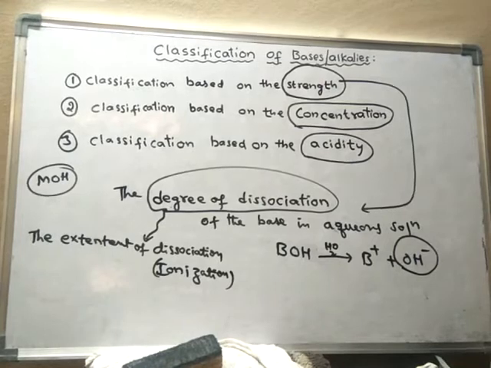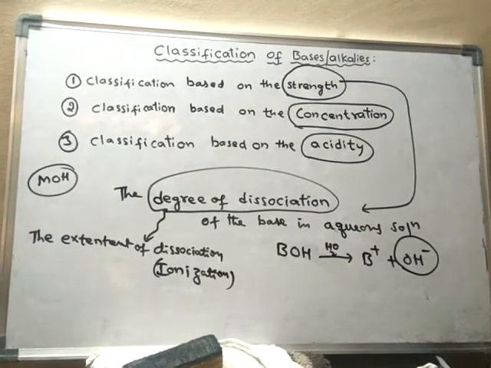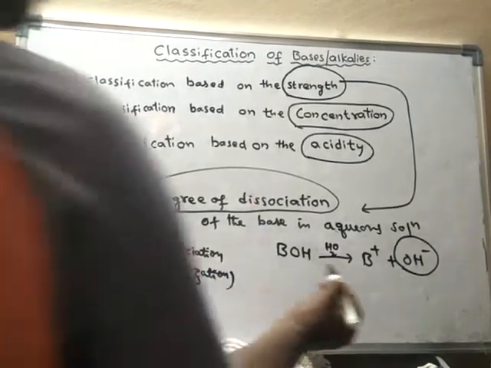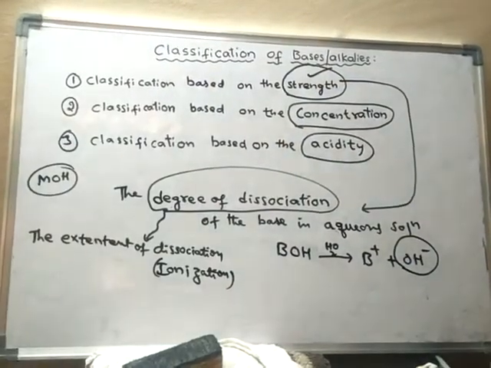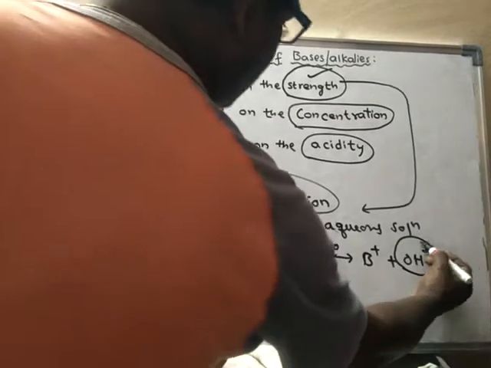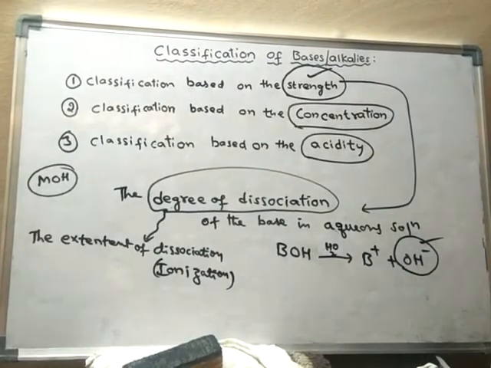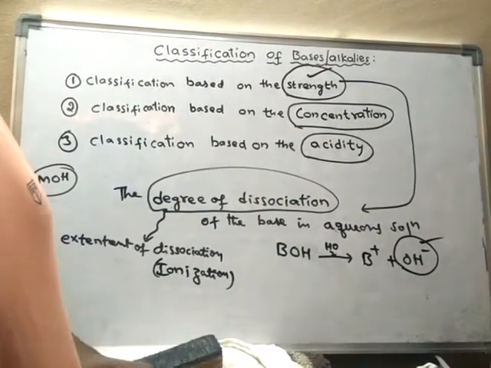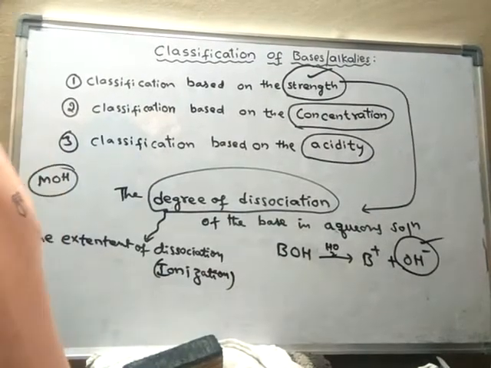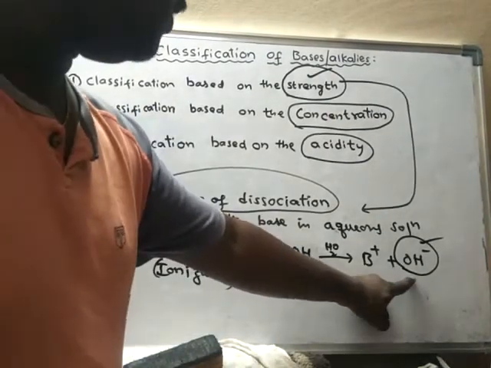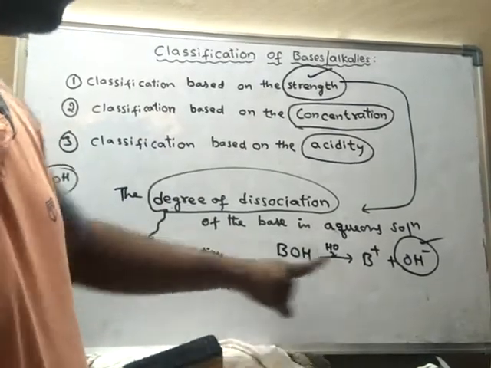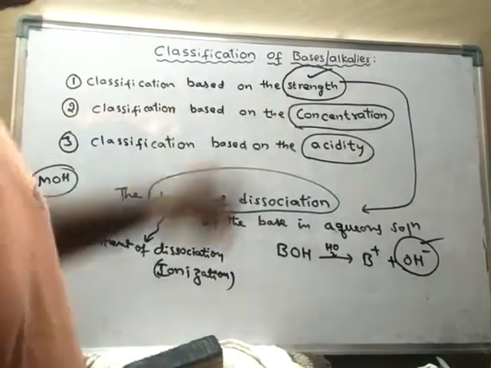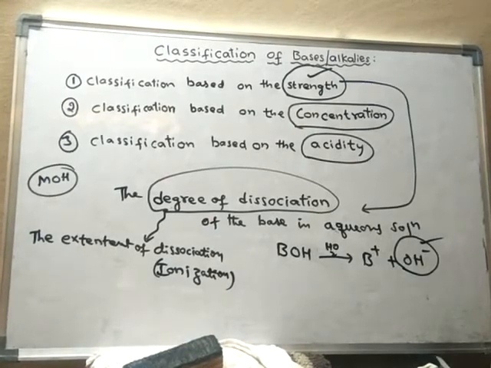So here the strength of the base is decided by the number of OH minus ions produced by one molecule of it. The number of OH minus ions given by the base is the measure of the strength of the base.